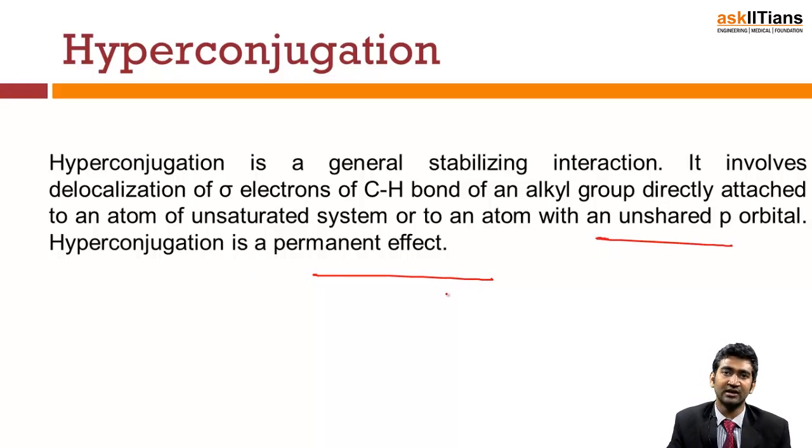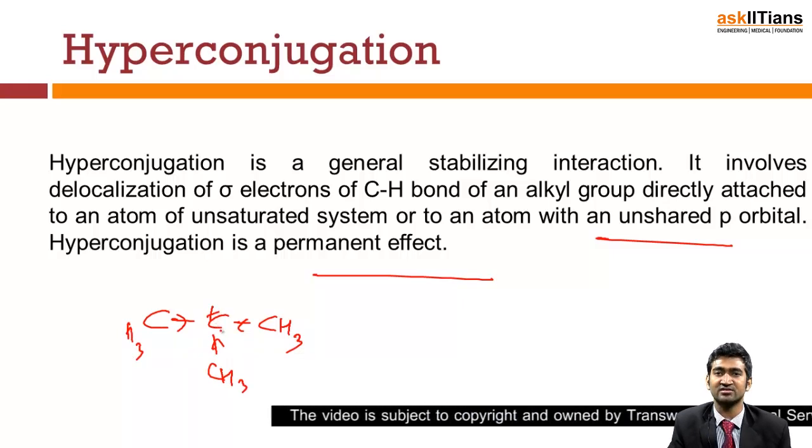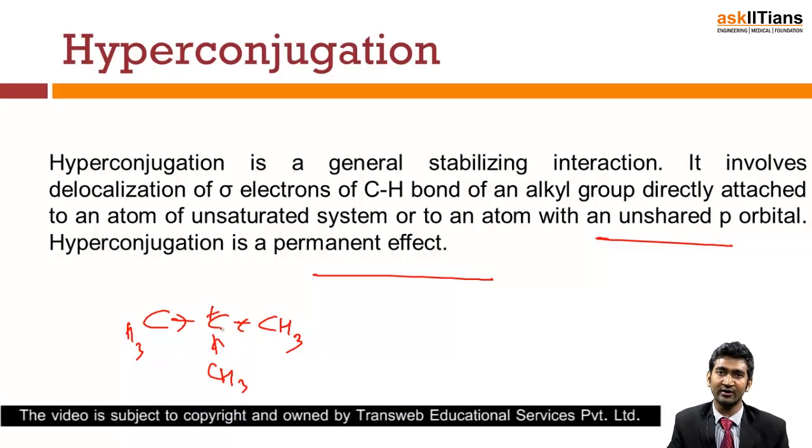So what happens if you have to check the stability? Like earlier, what we used to do, we used to have the inductive effect this way, right? The more the number of carbon atoms, the more the positive charge would get balanced, and then we said it is more stable. But now you have to look at the number of hydrogens attached to it, because only then will the C-H bond break. So if you say that this is my CH3 and CH3 and this is my positive charge, is it stable according to hyperconjugation?